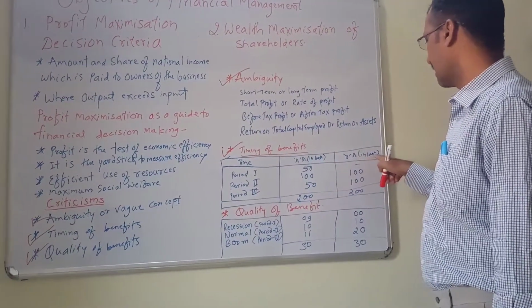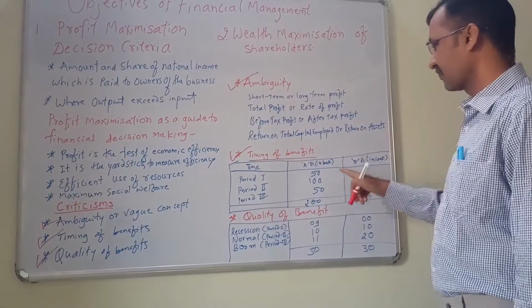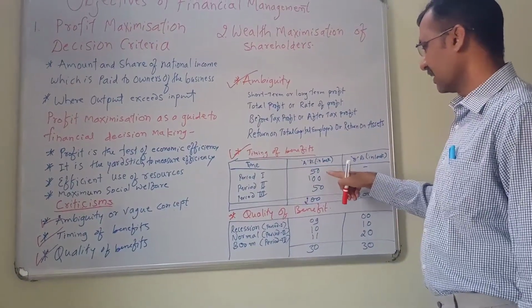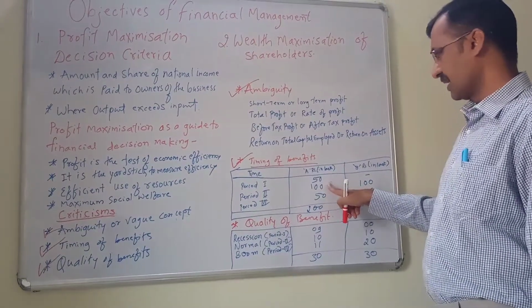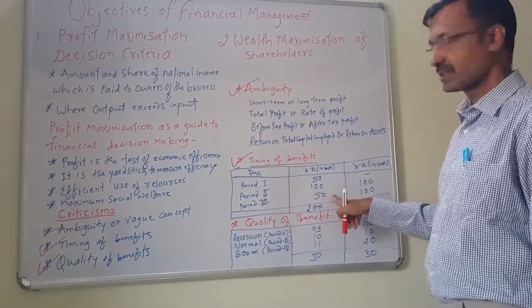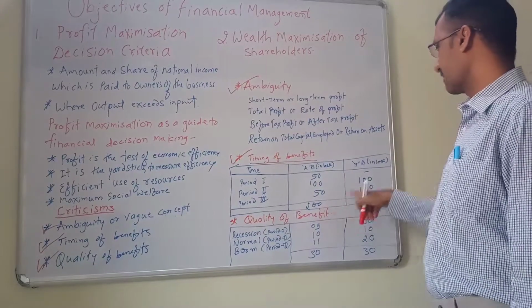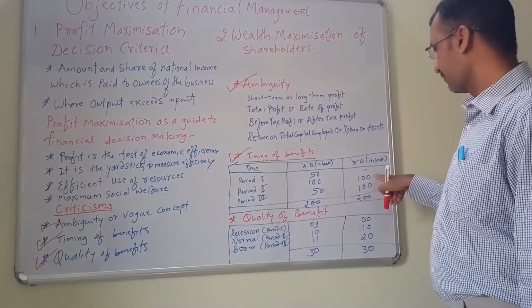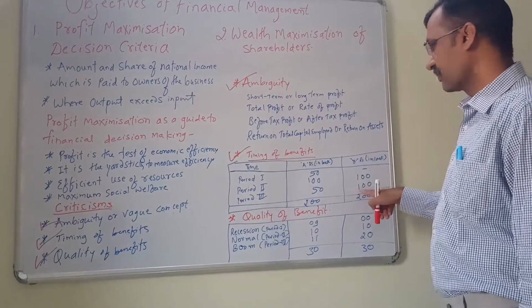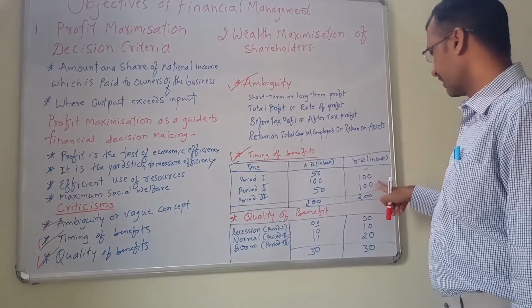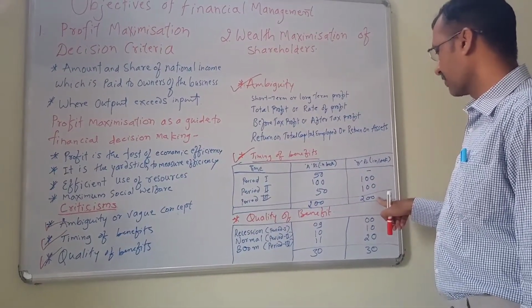Proposal B, amount in lakhs. In the first period, A, 50 lakhs. Second period, 100 lakhs. Third period, 50 lakhs. So total 200 lakhs. B, first period 0, second period 100 lakhs, third period 100 lakhs, total 200.